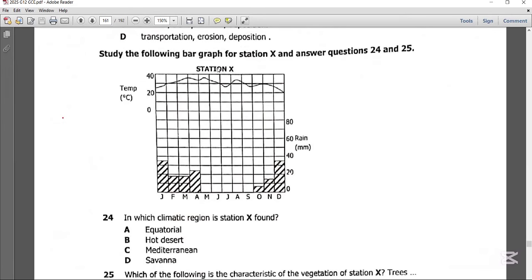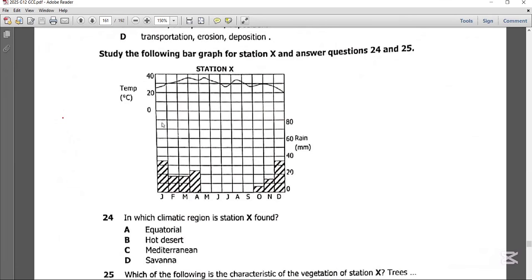Study the following bar graph for station X and answer question 24 and 25. Now if you look at this bar graph, you have months right here at the bottom from January to December. If you look at the sides on the right, you have rainfall indicated in millimeters. Then on the left you have temperature.